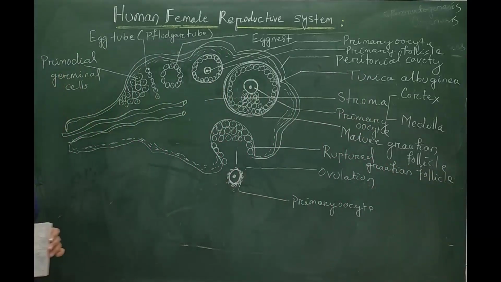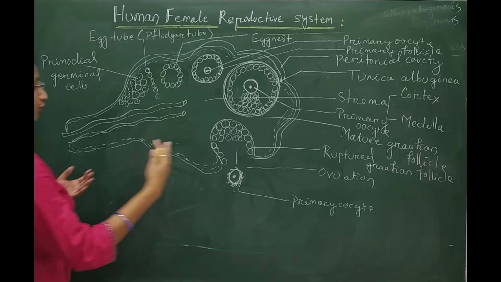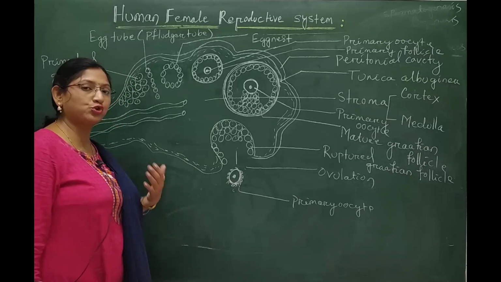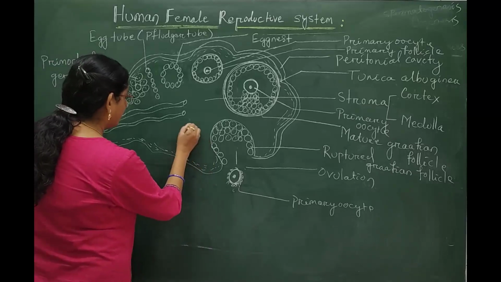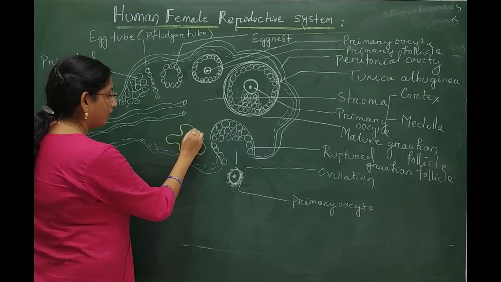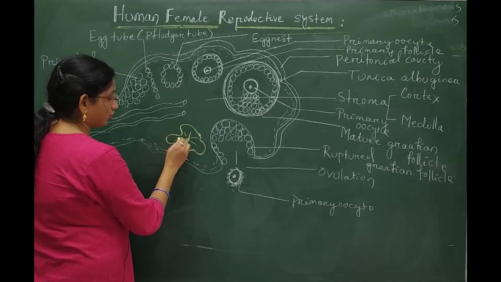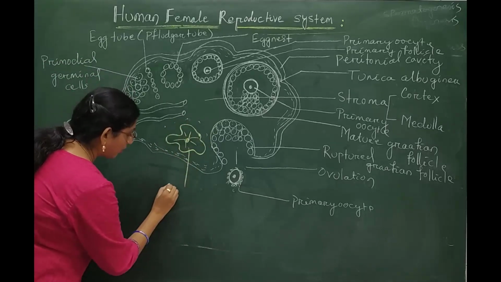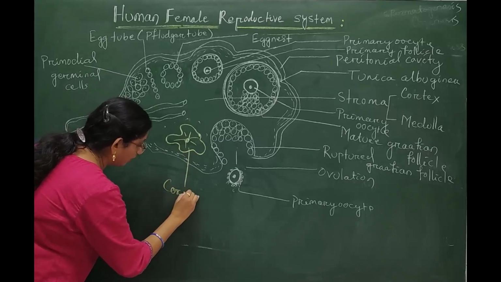So, after the rupture of the Graafian follicle, the post-ovulatory structure of the Graafian follicle is then converted into an endocrine structure called corpus luteum.